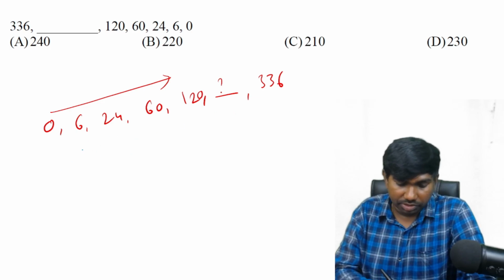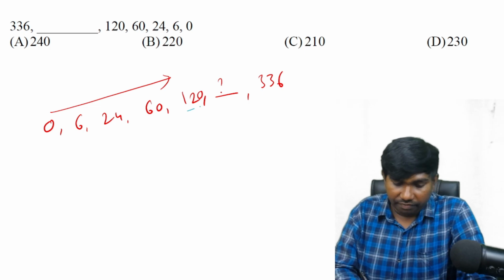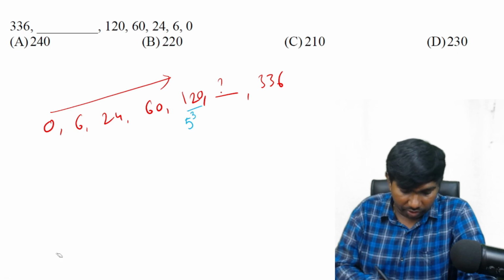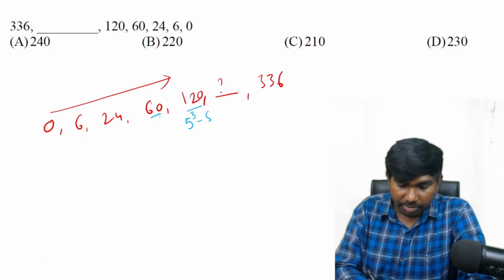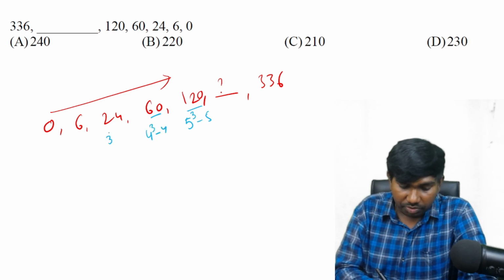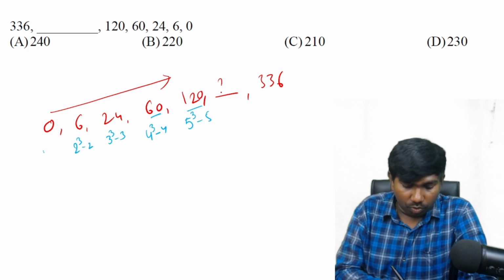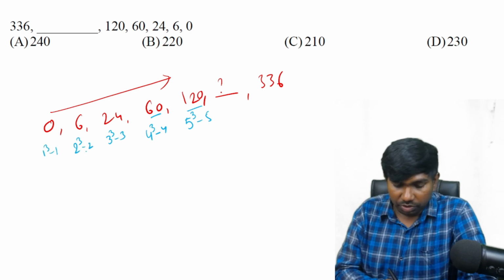How? This number 125, we can consider like 5 cube is 125. 120 means it is 125 minus 5. This number is nearby 4 cube, 64. Yes, it is minus 4, matching. This number is 3 cube, 27, minus 3. 2 cube is 8, minus 2. 1 cube is 1, minus 1. 1 cube minus 1, 2 cube minus 2, 3 cube minus 3, and so on.